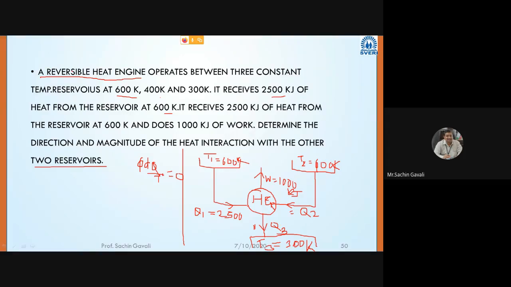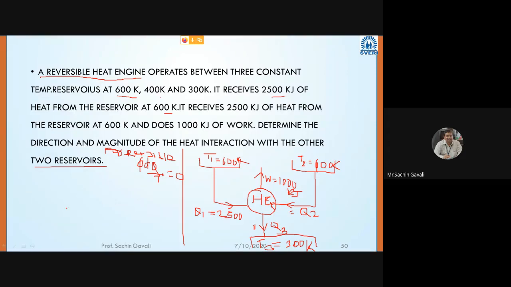Because we know that the engine is reversible, and for a reversible engine, after drawing the schematic, write down that for a reversible engine, the cyclic integral of dQ by T is equal to 0. Now we can come up with one equation.